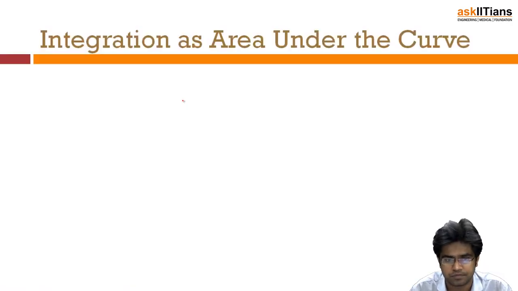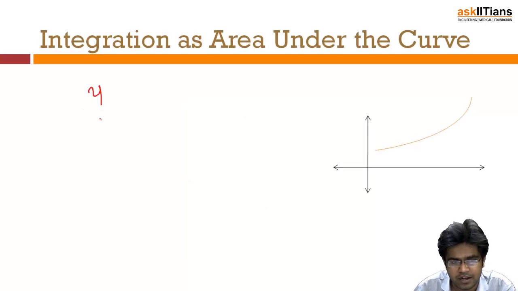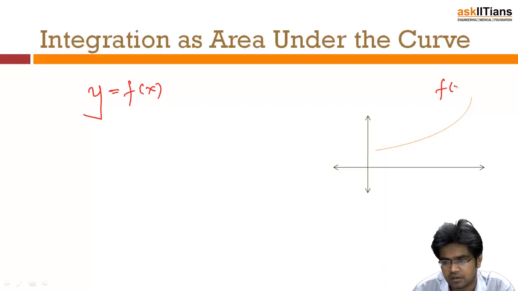Let's explore more. As I said, integration is nothing but the area under the curve. Suppose that we have any curve, let's say y is equal to f of x, which is this curve f of x. Now, how did this theory come into existence? That's the main important point. How are we finding the area under the curve?